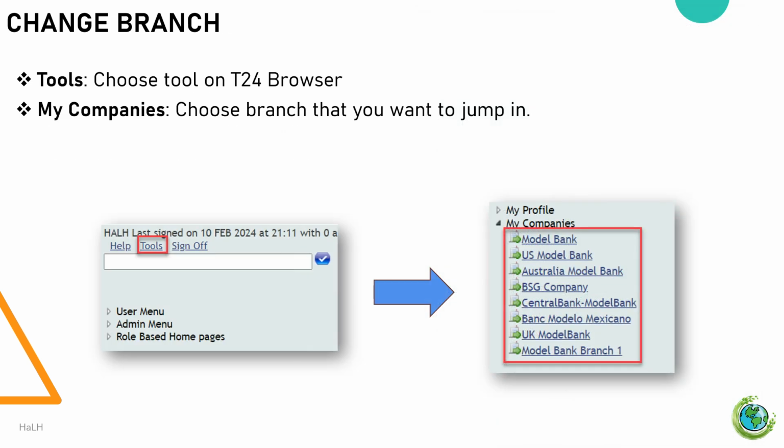To switch from one branch to another in the T24 browser web, follow these steps. Accessing tools. Click on the Tools option to access the utility functions within the T24 browser web. You'll find this option in the top left corner, as illustrated in the image on the left. Selecting a branch. Expand the My Companies section. Here, you'll see a list of branches that you can switch to, as illustrated in the image on the left. Choose the branch you want to switch to.